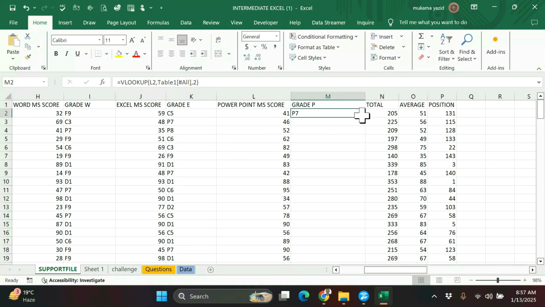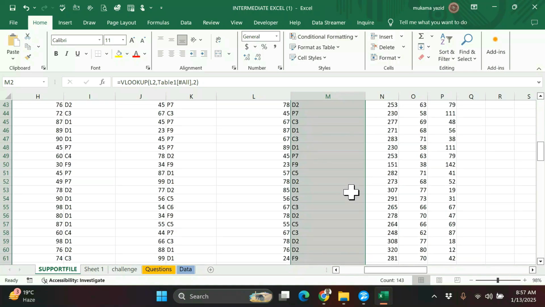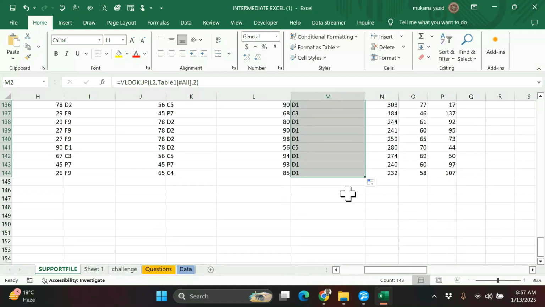Double click the fill handle, and this is it. This is how we can get the grade. So we have finished calculating the grade.